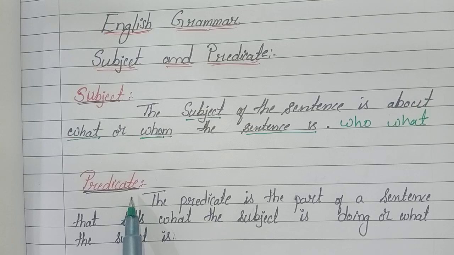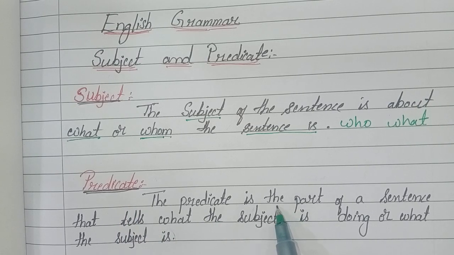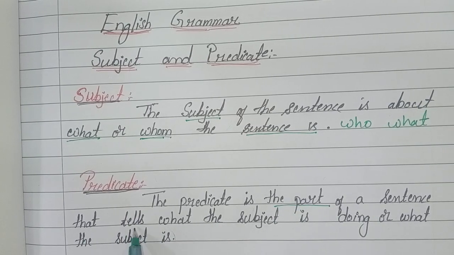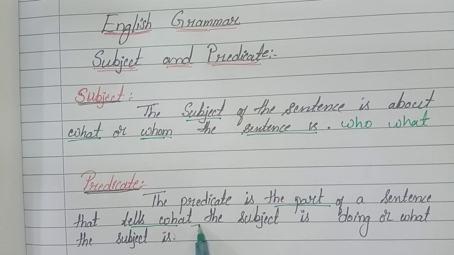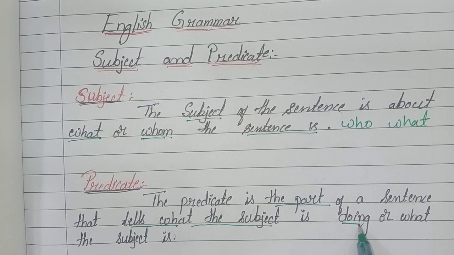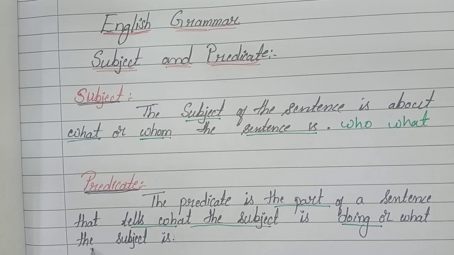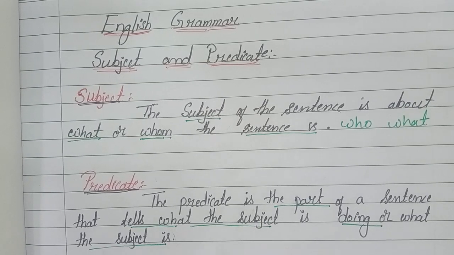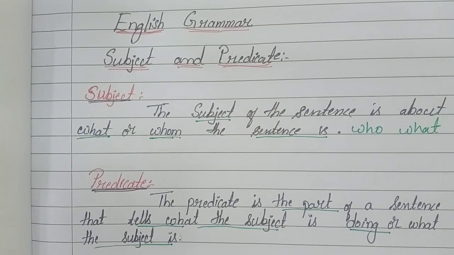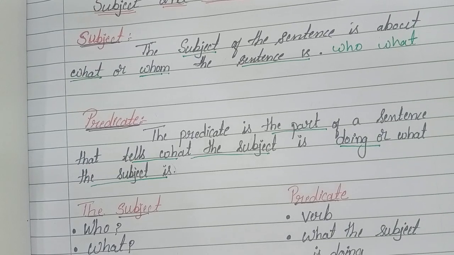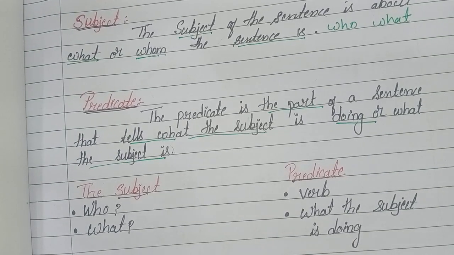Next part is predicate. The predicate is the part of the sentence that tells what the subject is doing, or what the subject is. That is a predicate. These two are the parts of the sentence.